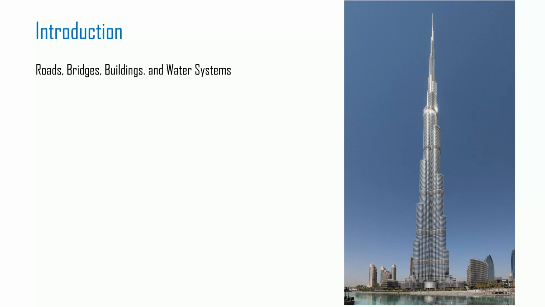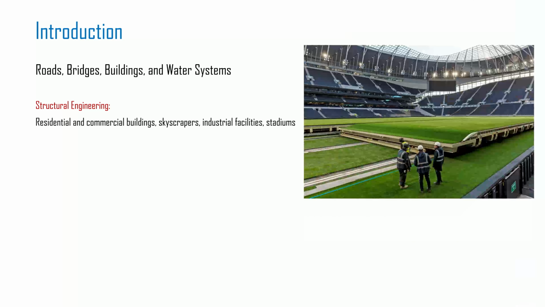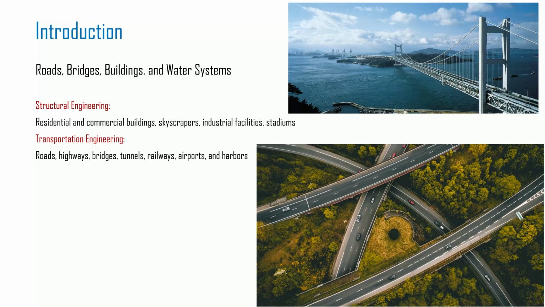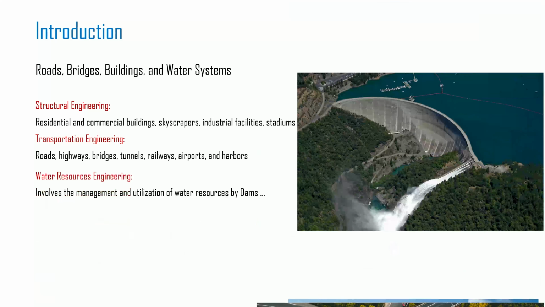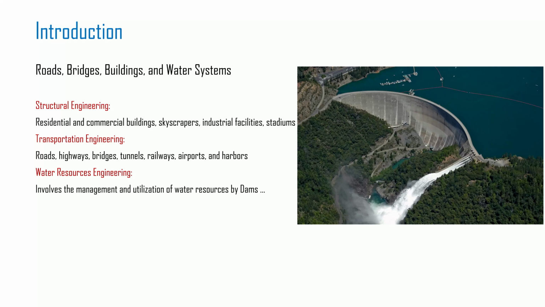Subdisciplines. Civil engineering encompasses various subdisciplines, including structural engineering, which focuses on the design and analysis of structures, ensuring their stability and safety, such as residential and commercial buildings, skyscrapers, industrial facilities, and stadiums. Transportation engineering deals with the planning, design, and operation of transportation systems such as roads, highways, bridges, tunnels, railways, airports, and harbors. Water resources engineering involves the management and utilization of water resources by dams, canals, irrigation systems, water treatment plants, and wastewater management systems.